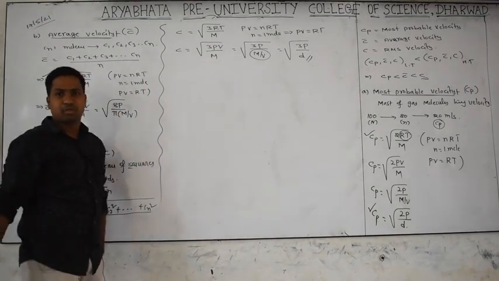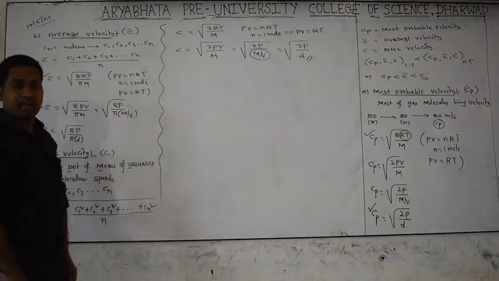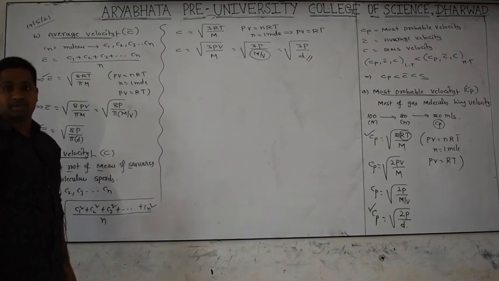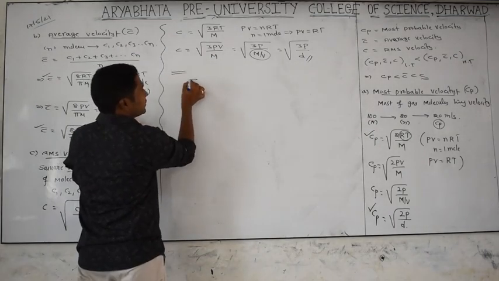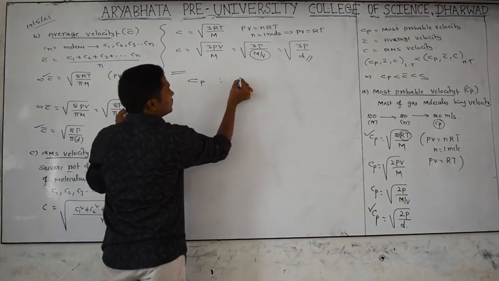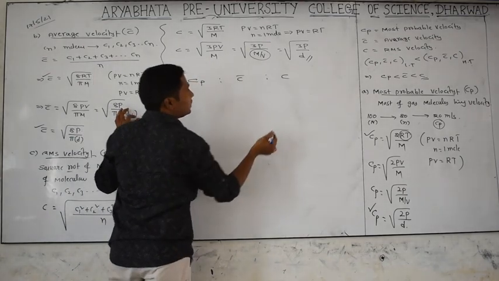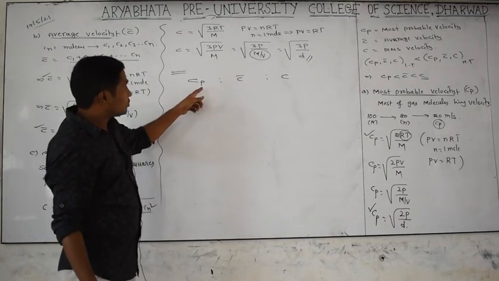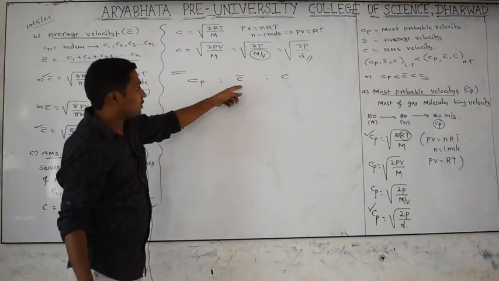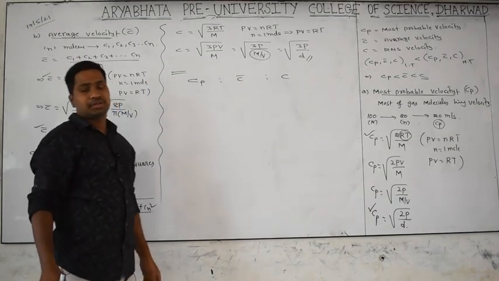Yes, the three formulas are over. Now we can compare them. Why is Cp less than C bar and less than C? Take the three formulas at a time: Cp, C bar and C. What we told, we will conclude: the most probable velocity is less than the average velocity, which is less than the RMS velocity.